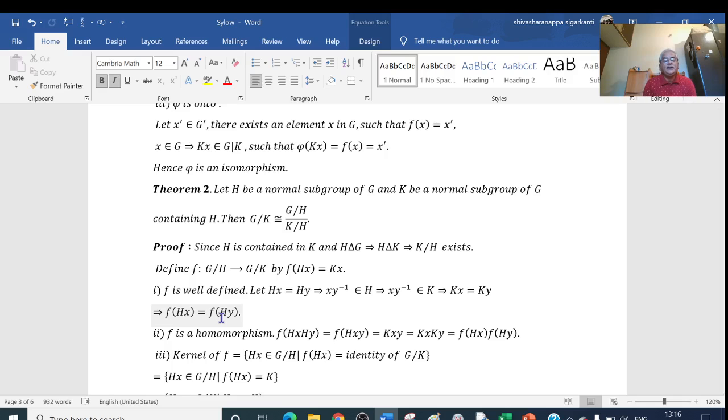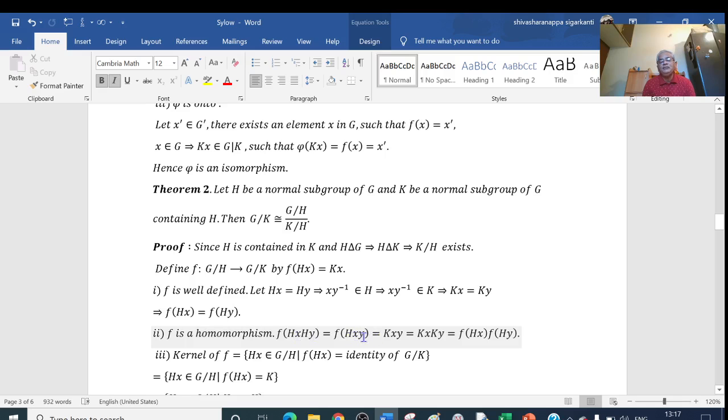In the next stage, we try to prove that f is a homomorphism. To prove that f is a homomorphism, I have to prove that f(HxHy) is equal to f(Hx) f(Hy). Consider f(HxHy). This is nothing but f(Hxy).